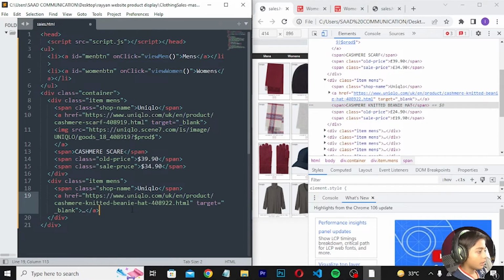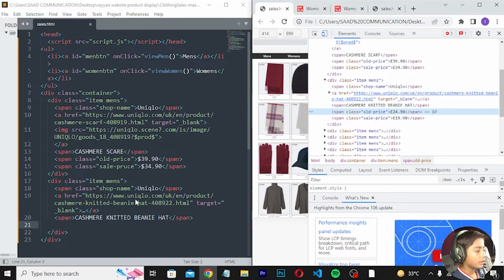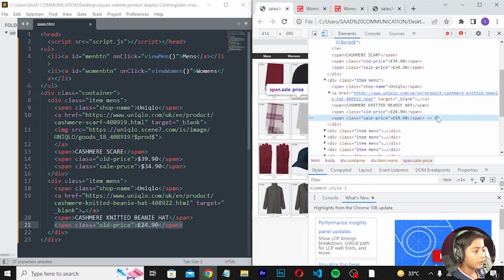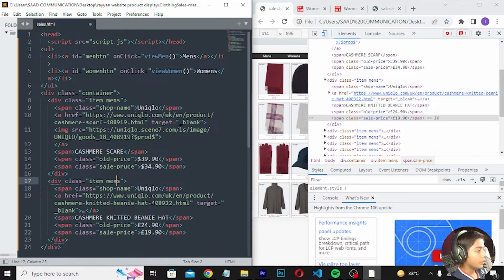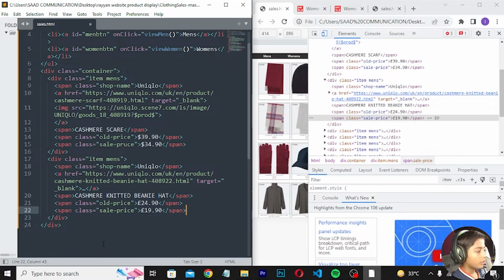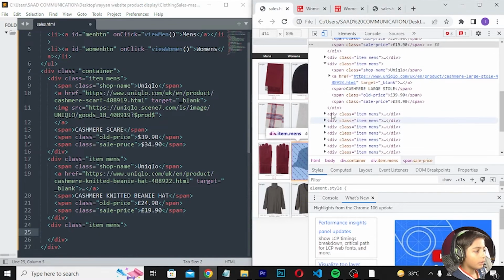and enter press, and now here we can go to the here and paste, enter, and now the li work is done. So here you can enter press. Div class should be item mens. Enter press, and now here you can go, and here we can paste to the here.